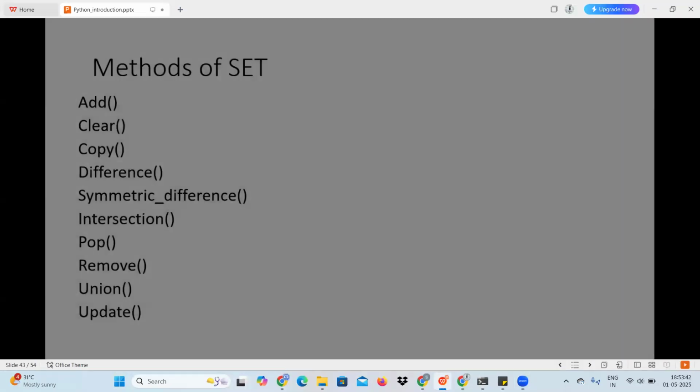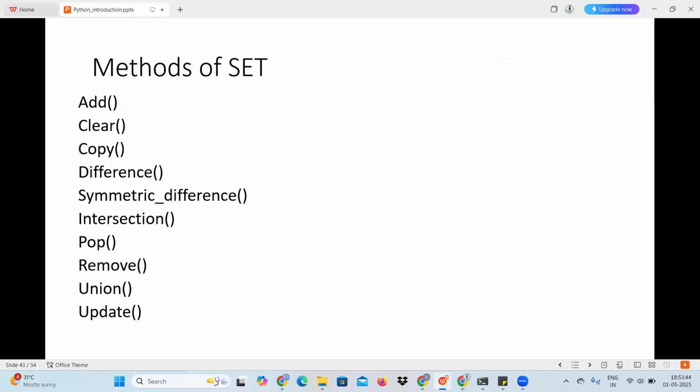So basically, I think I discussed difference and symmetric difference till then. I'm just recalling what is difference and what is symmetric difference. Difference is you can find the difference between two sets. You have one set and you have another set.